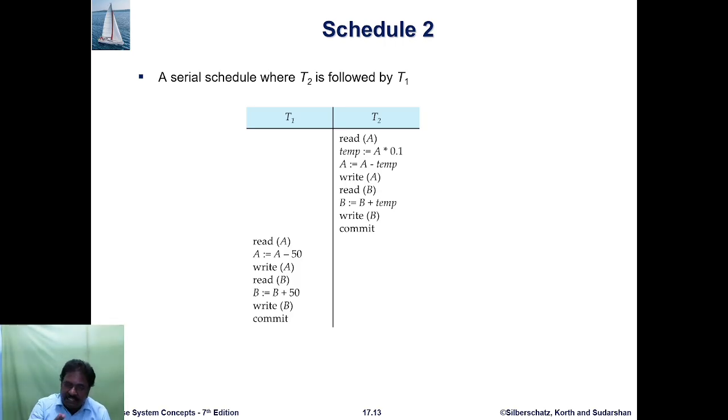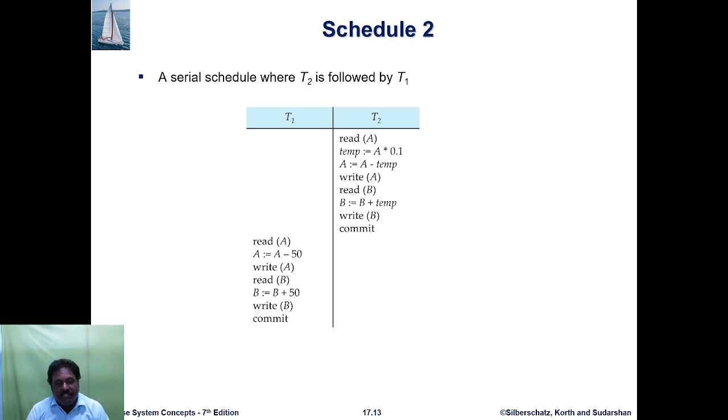Then read B reads the current balance in B. Then B = B + temp, meaning the 10% amount is transferred from A to B. Then write B writes the final account balance of B, and the commit state means the transaction is completed and the amount is stored on the hard disk or database.